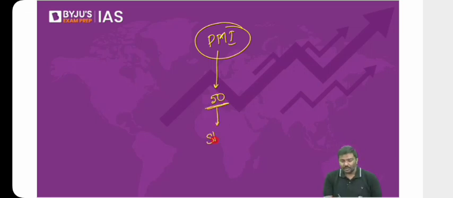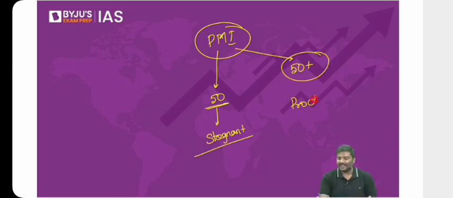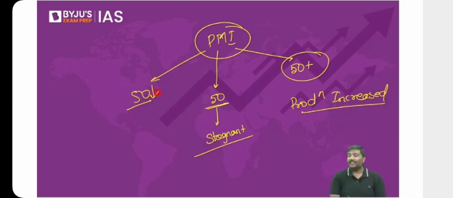That is the reason whenever you talk about PMI, it's an index, by the way, Purchasing Managers Index. If the PMI is 50, it simply means production is not going to change. It is going to remain the same, stagnant. If the PMI is above 50, it simply means production has increased. And if the PMI is below 50, then it simply means production has gone down.